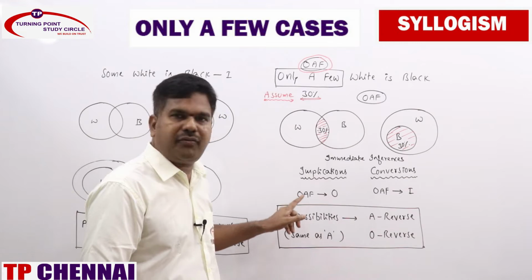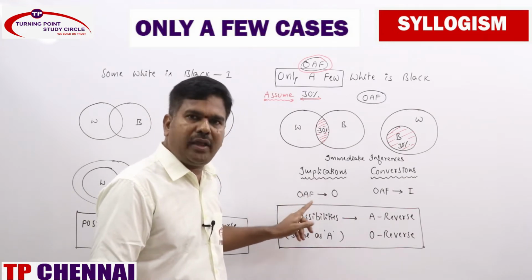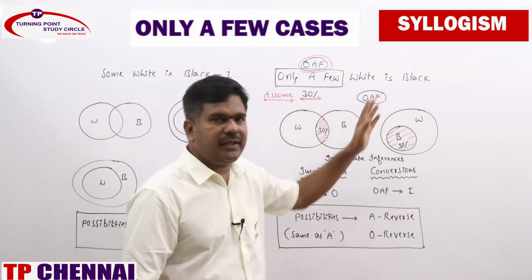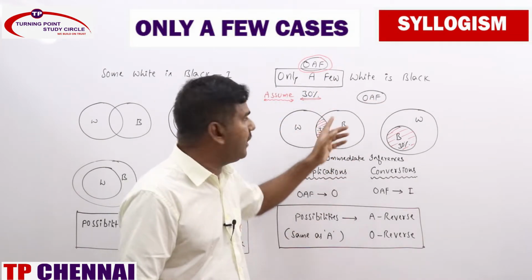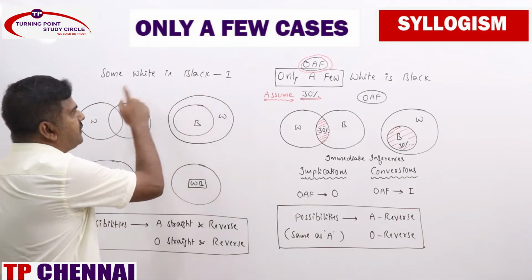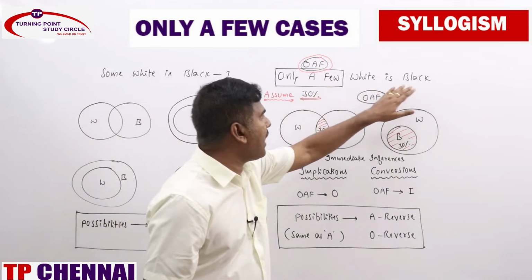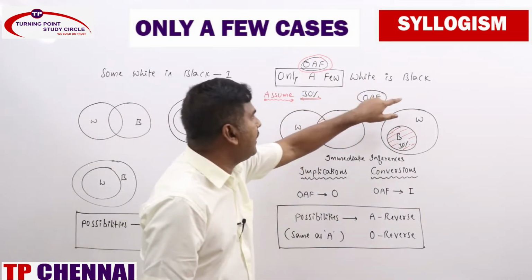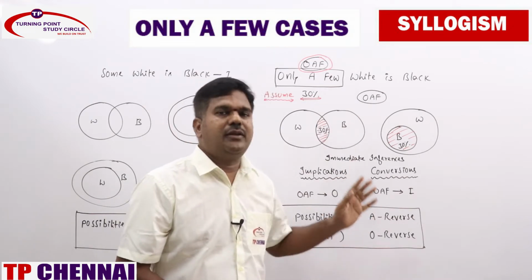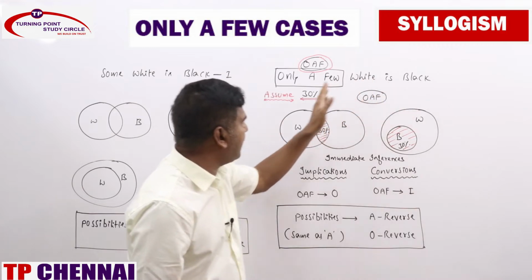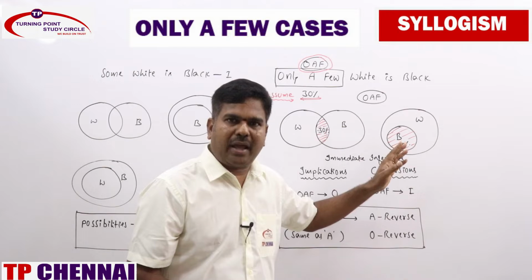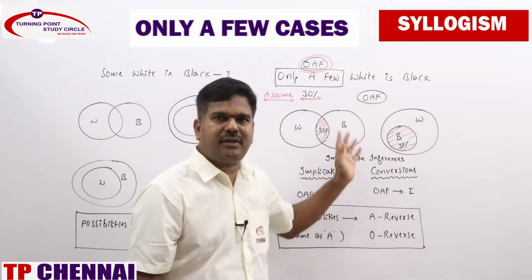I do mention OAF, only a few. OAF statements mean only a few statements, or we can make it as 30% white is black. My conversion, how will it be? Normally I conversion is I, right? We say that some white is black can be converted into some black is white. We should not say some black is white directly. Better you say that some black is 30% white. Whenever you are converting only a few, you just make it as some black is 30% white, or some black is only a few white.